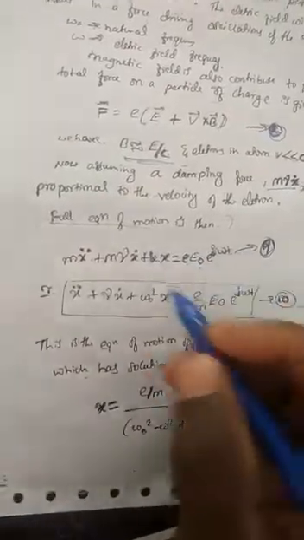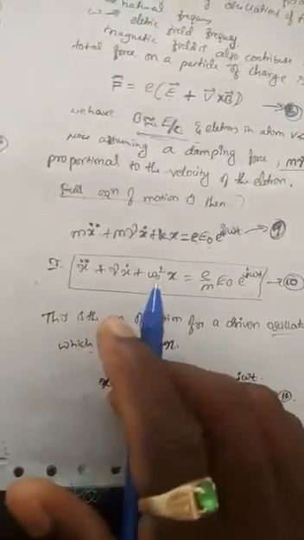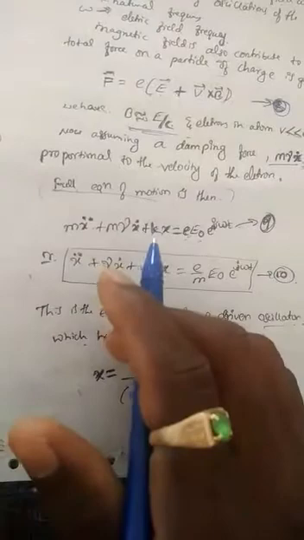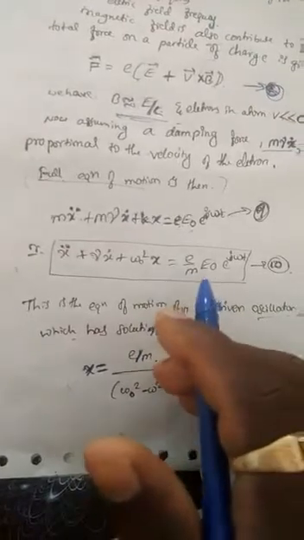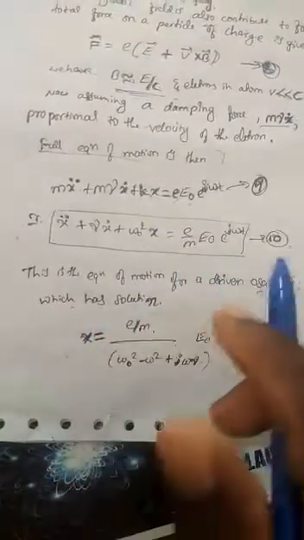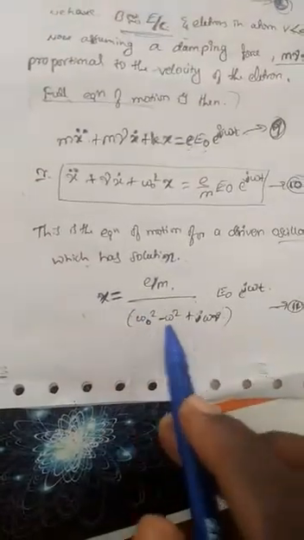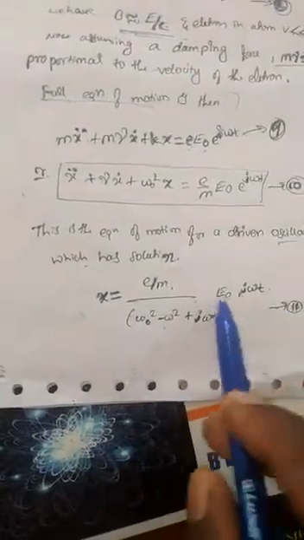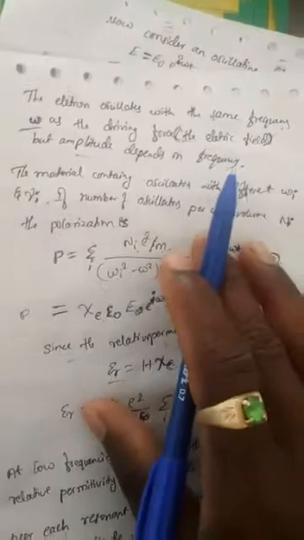Dividing by m, we get x double dot plus gamma x dot plus omega naught square x, since k by m becomes omega naught square, which is equal to E by m into E naught e power i omega t. This is the equation of motion for a driven oscillator, that is an electron, which has the solution x equal to E by m divided by omega naught square minus omega square plus i omega gamma, times E naught e power i omega t. Then the electron oscillates with the same frequency omega as the driving electric field, but the amplitude